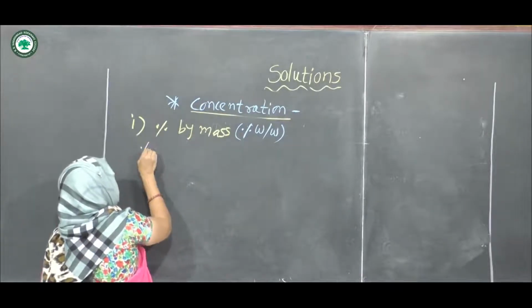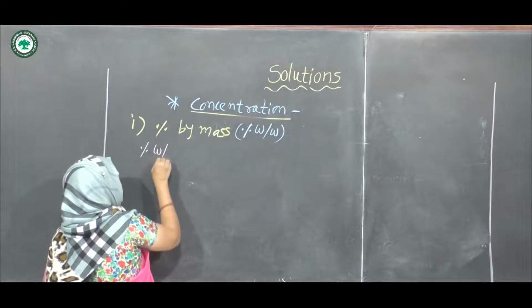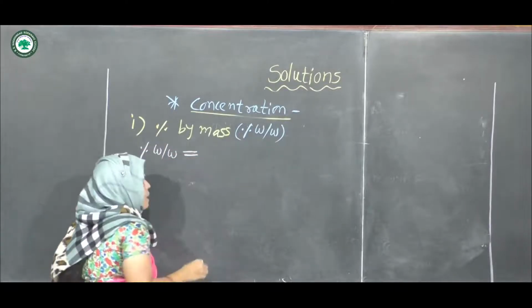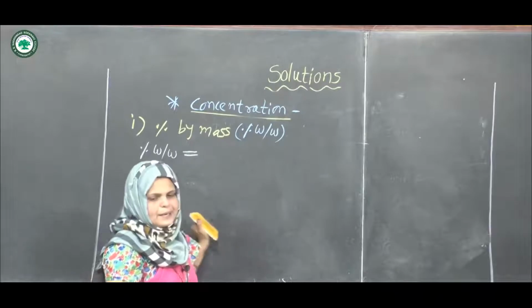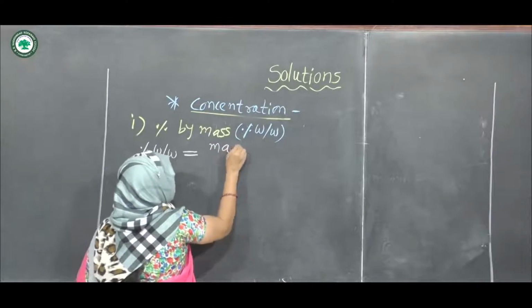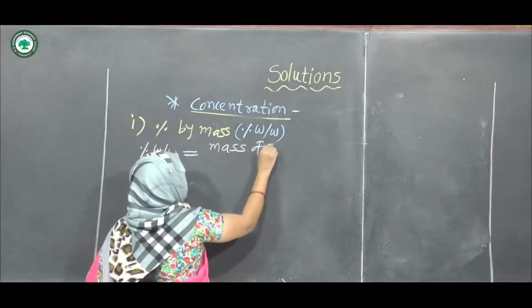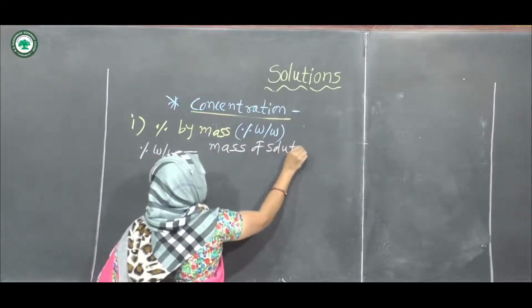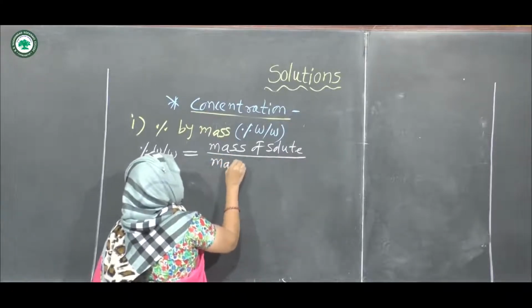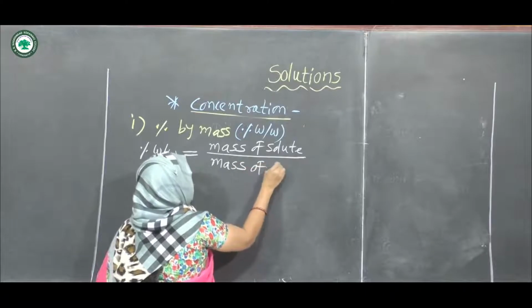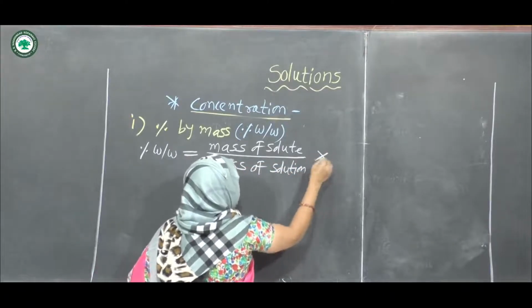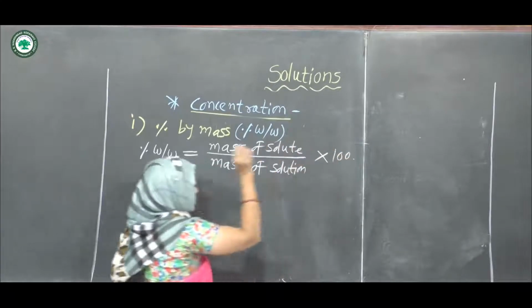Percentage by mass, W by W, is equal to mass of solute divided by mass of solution, multiplied by 100.